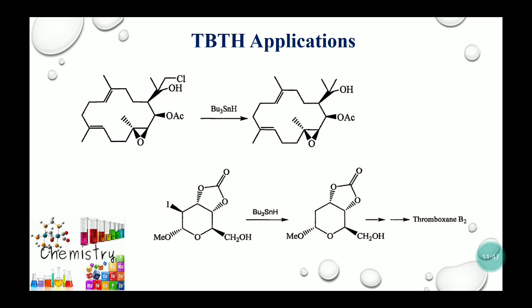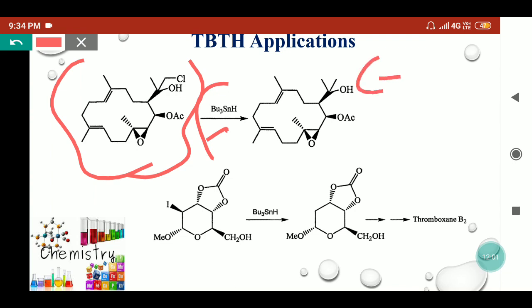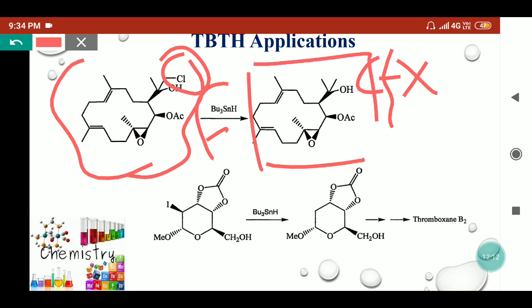The first example will be for the medicinal chemistry. These types of molecules can be treated with the tri-n-butyl tin hydride, where hydroxy, acetate, epoxide, alkenes and different types of moieties are present, though it is very selective towards the breaking of the C-X bond. So here the chlorine is replaced by the hydrogen in this molecule, and this molecule is an epoxy diterpene, which is a very useful anti-tumor drug. So TBTH is used in medicinal chemistry to break the carbon-halogen bond, and it replaces this bond with the hydrogen while leaving the other groups intact.